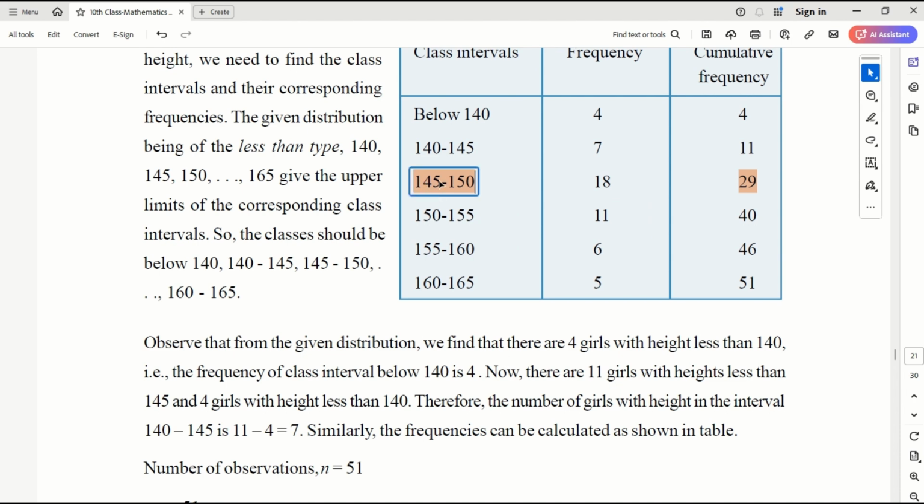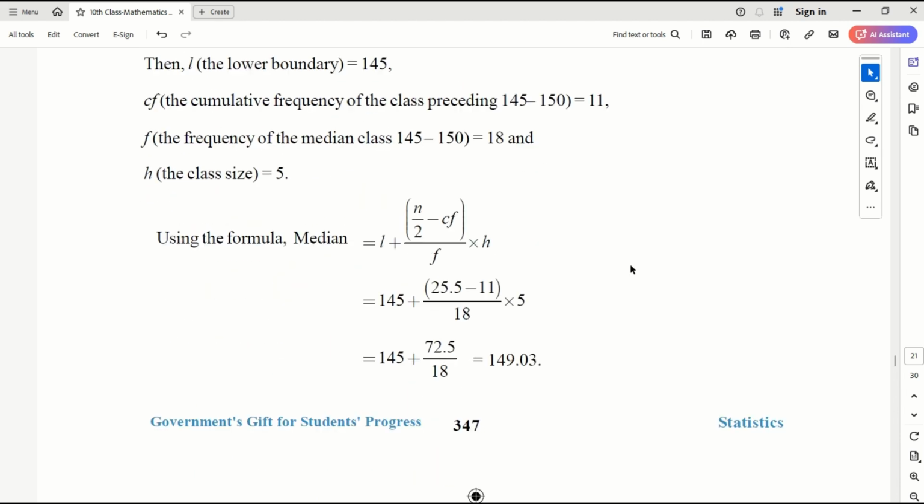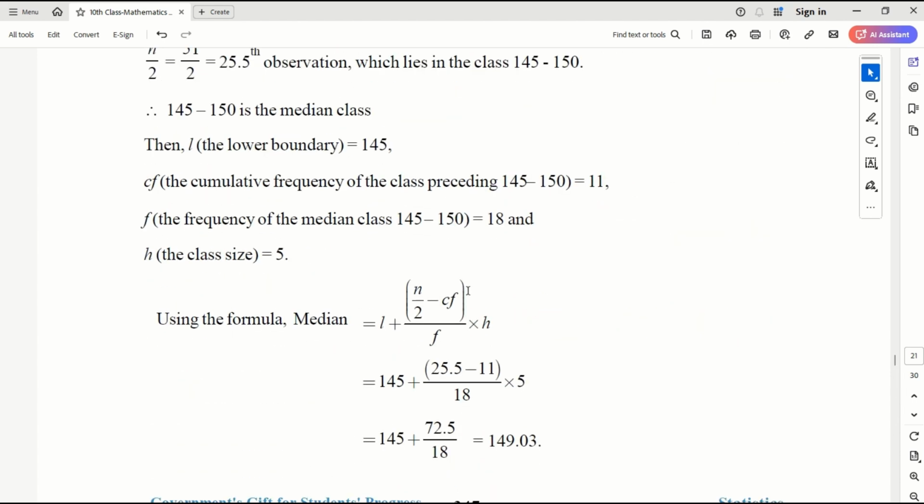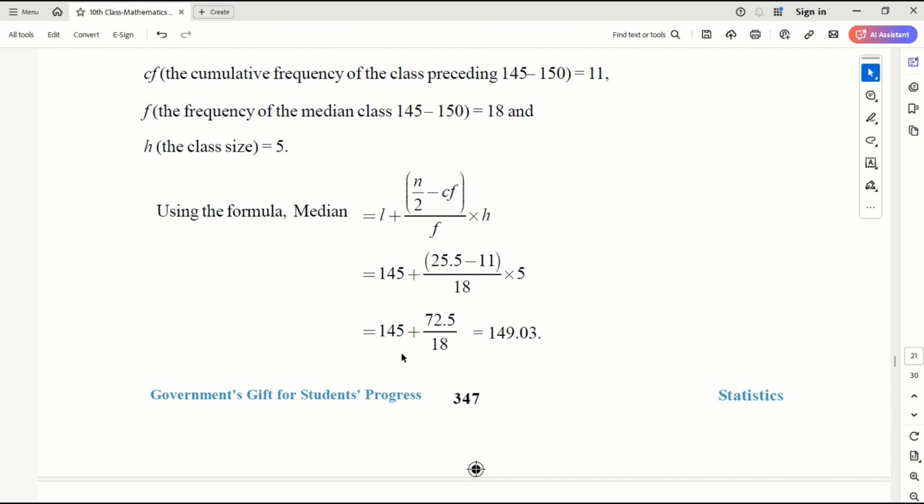The L value is 145, CF is 11, F is 18, and N we know is 51. H is the size of the class, 150 minus 145, which is 5. If you substitute all the values, you will get 149.03.